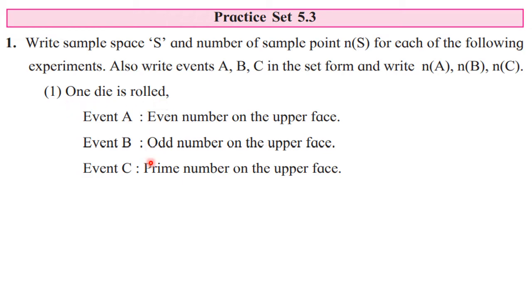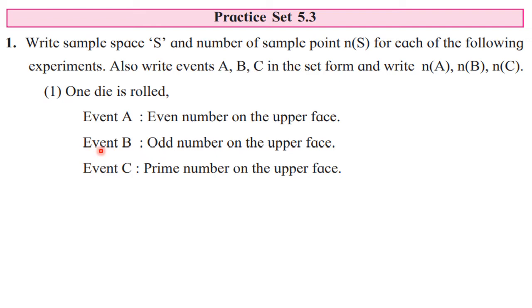So when you write down the answer, always you have to write down the experiment first. In hurry, you are not writing experiment and you start writing sample space, which is wrong. What is the experiment, and from that you are writing the sample space. So always keep habit of writing the experiment first, then you will write sample space, then you will write N of S means number of sample points. Then from question you will write down this event in words. Then you will write down the set A, and then you will write N of A.